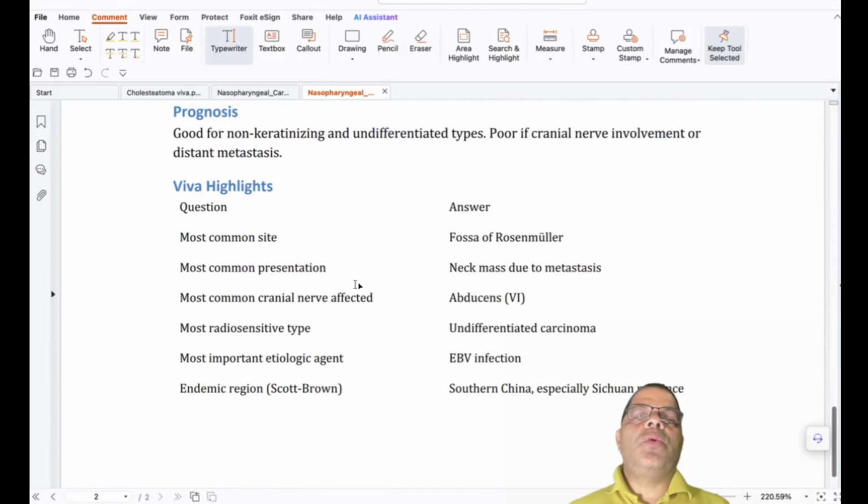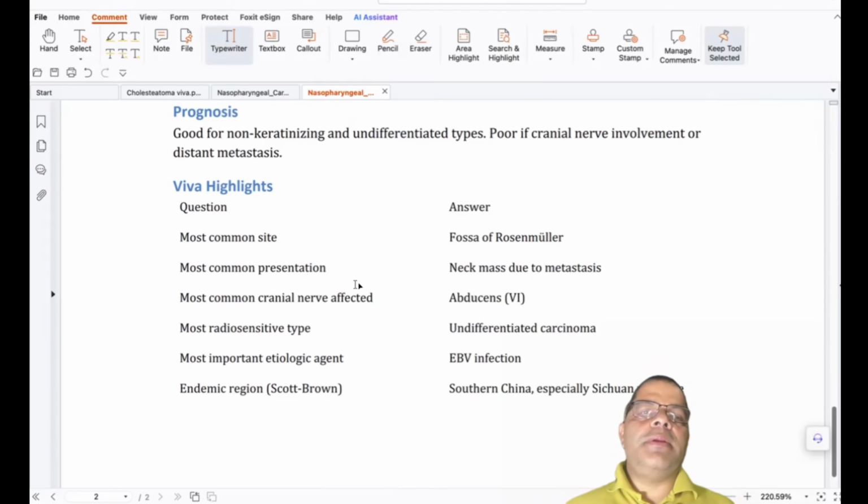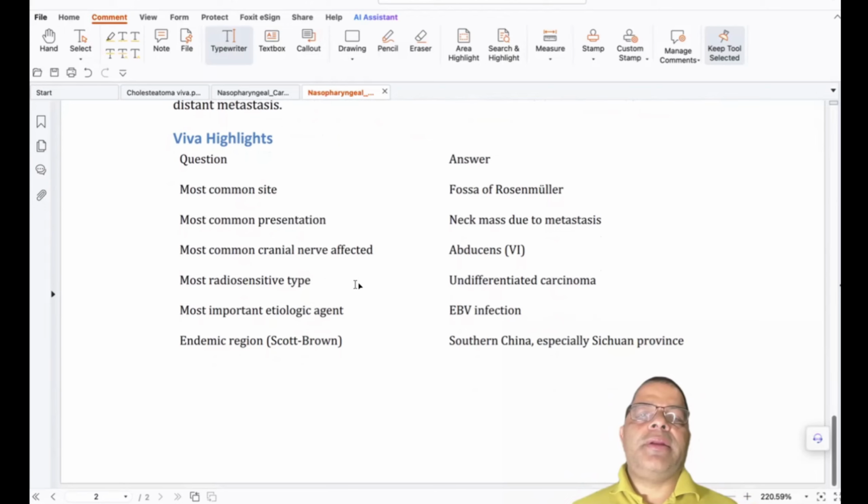Prognosis is good for non-keratinized and undifferentiated types, and poor if there is cranial nerve involvement or distant metastasis. So what are the points to highlight? Most common site is the fossa of Rosenmuller. Most common presentation, neck mass. Which neck mass? Posterior triangle mass, lymphadenopathy, that should be bilateral. Most common cranial nerve involvement is the abducent nerve. The radiosensitive tumor is undifferentiated carcinoma.